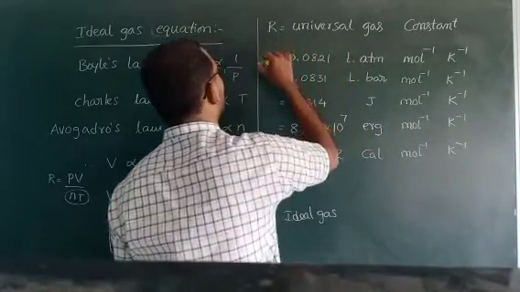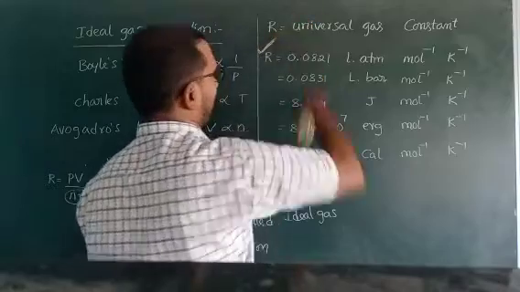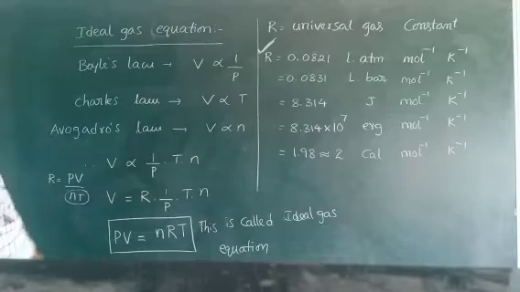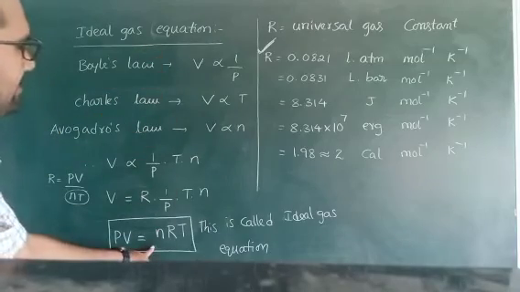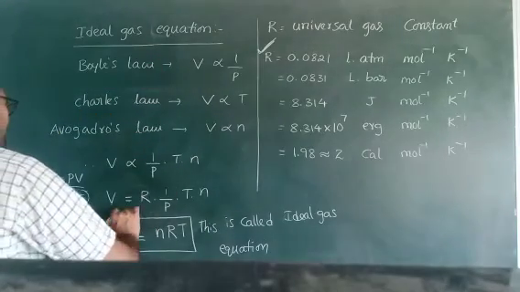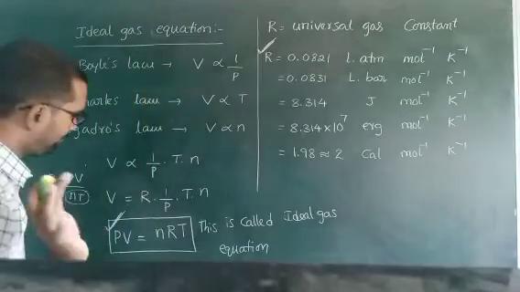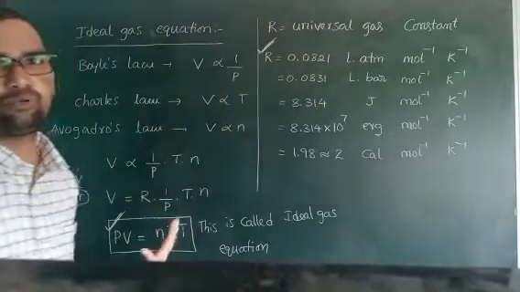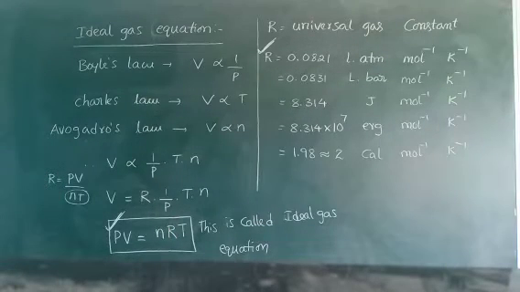These gas constant values are very important for problems. This is the ideal gas equation. This is important directly, no need for this explanation. What is the gas constant and what values are most important, write down.